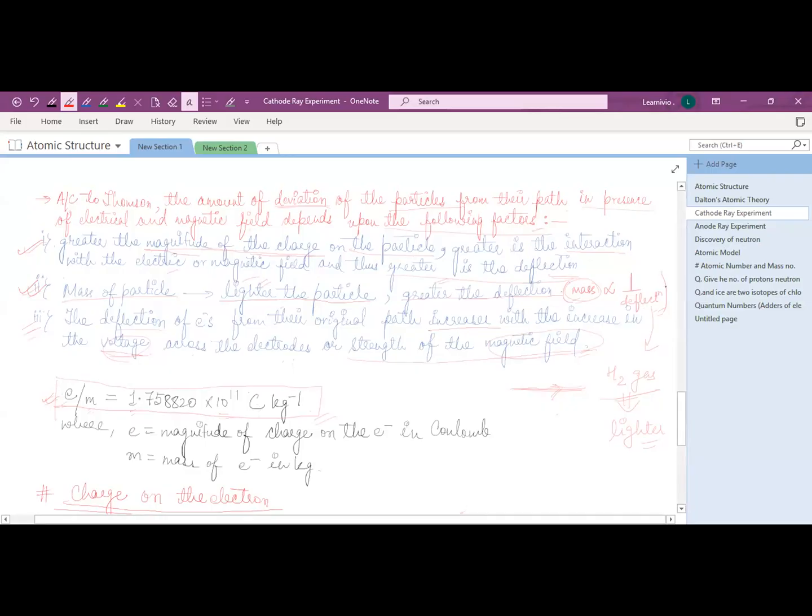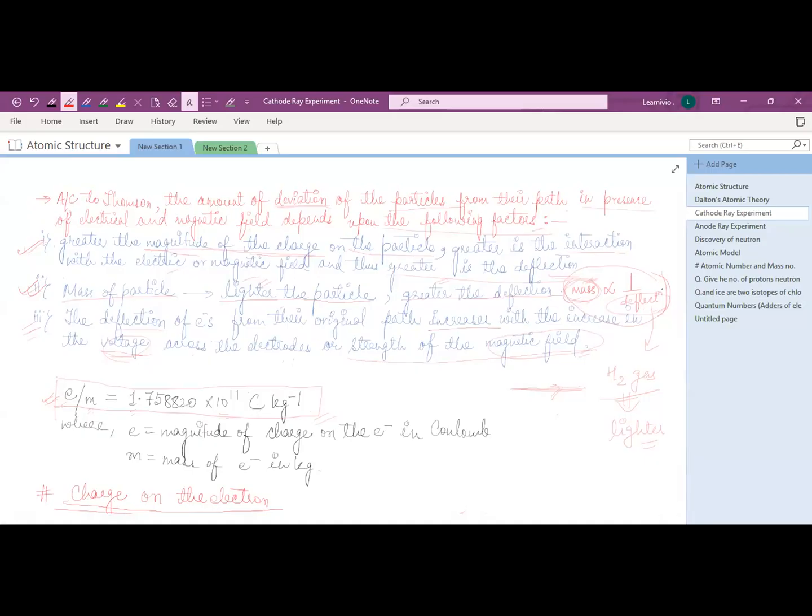Second point is that it depends on the mass of particle, right? The deviation of particle depends on the mass of particle, and the mass of particle is inversely proportional to deflection. If mass is more, if a larger heavy particle is there, then the deflection will be less. And if the particle is lighter, then the deflection is greater, and vice versa. Clear? Second point.